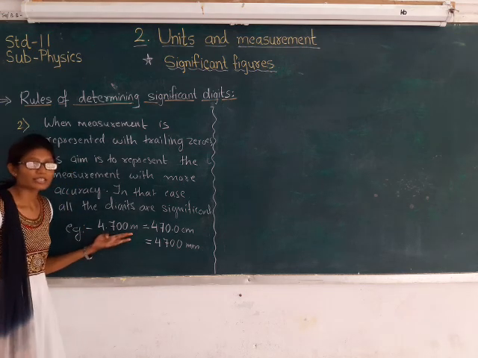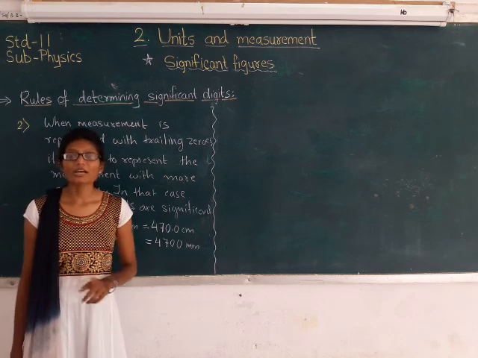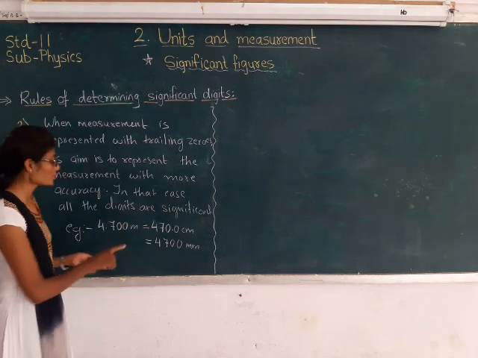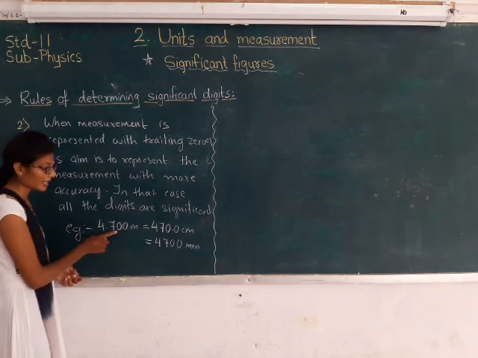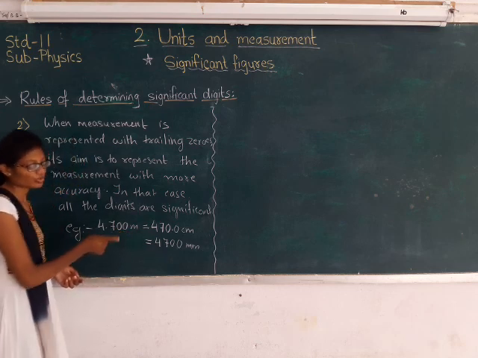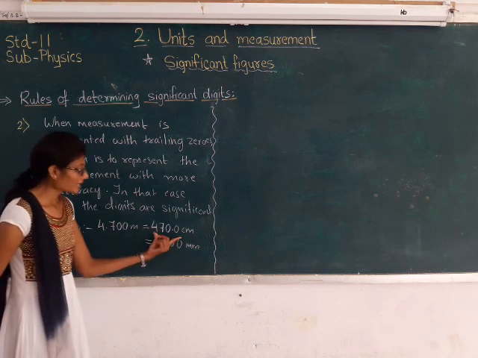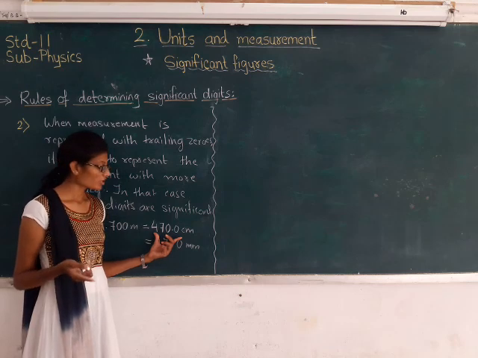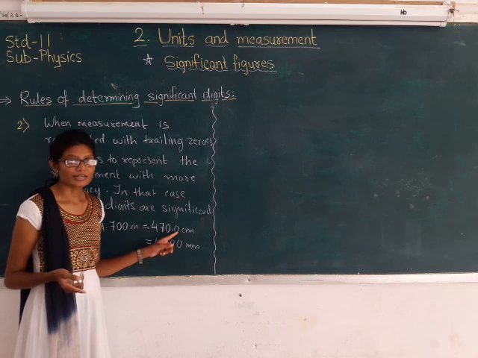This number is with decimal point, and we have seen that for a number with decimal point, the trailing zeros are significant. So here this is a number with decimal point, and here I have the trailing zeros, right? So these terminal zeros are to be considered. Over here also I have a number with decimal point, so the trailing zeros are to be considered, right?